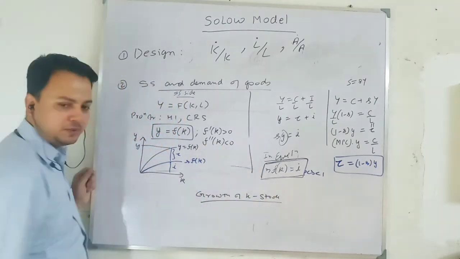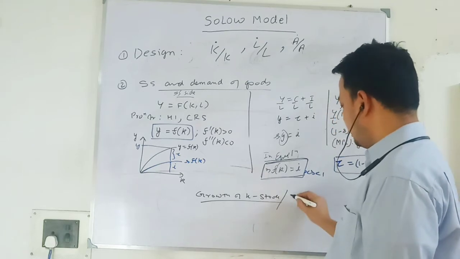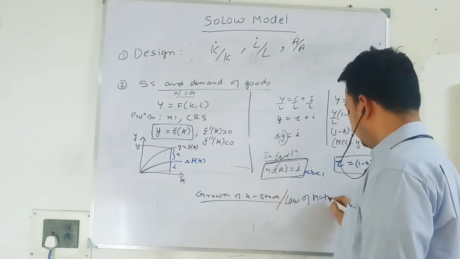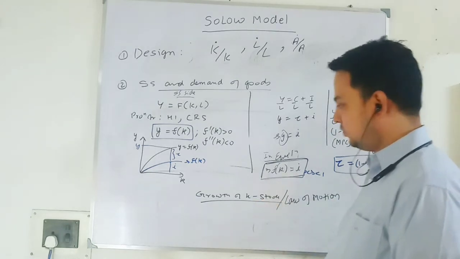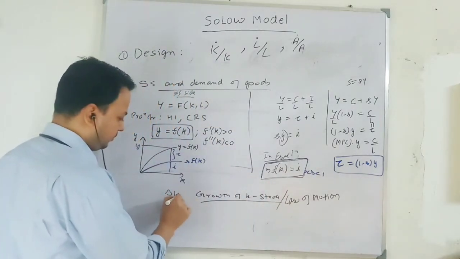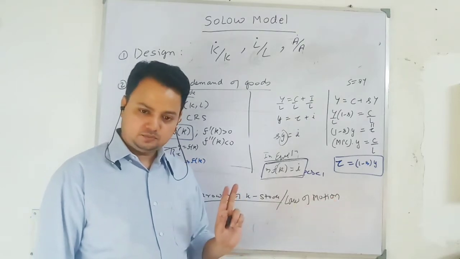After this, we talk about growth of capital stock. You can write here side by side, the equation of motion in the Solow model. So it is the growth of capital stock, or you can write change in capital stock, that provides motion to the Solow model.